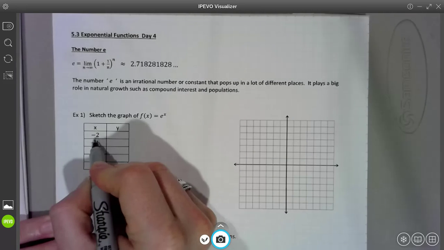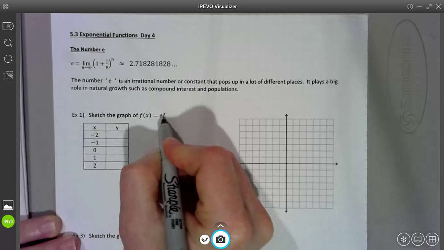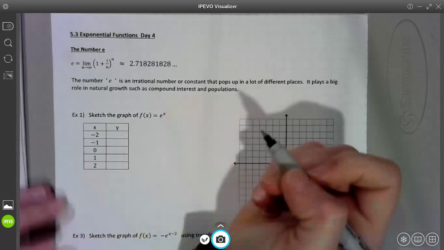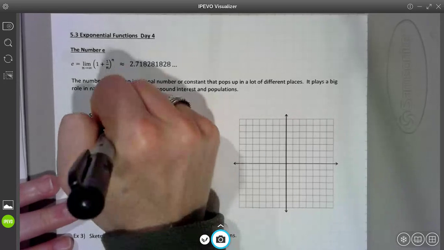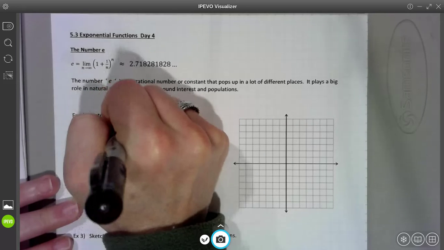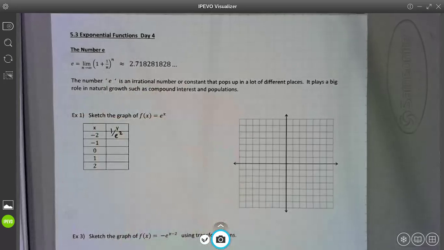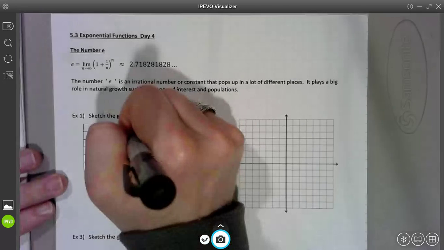So if I plug in -2, e to the power of -2, guys, bear with me, that's 1 over e squared, right? Let's see if I can fit this in the box. 1 over e squared. And 1 over e squared, just to get a better idea as to what number that is on our calculator, on our graph, it's about 0.135.